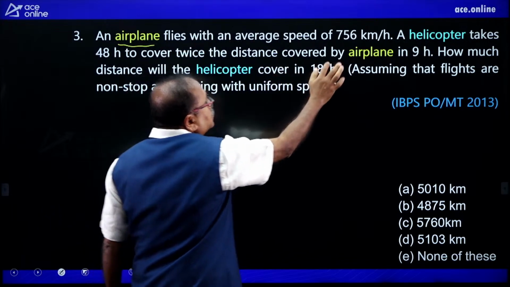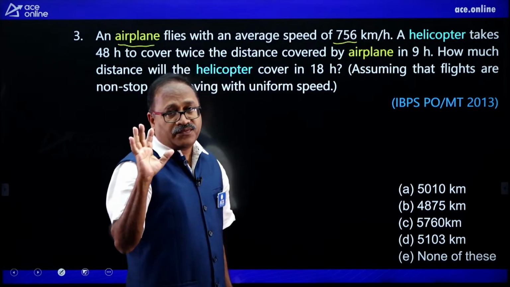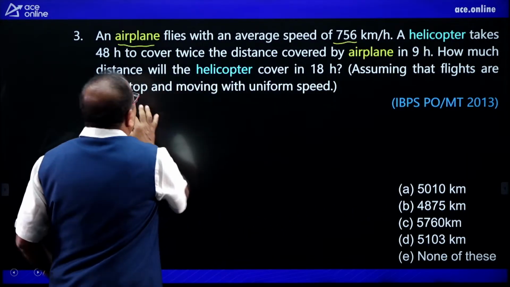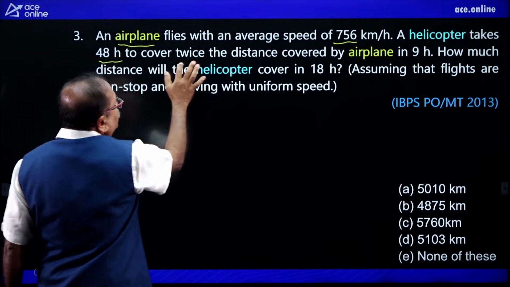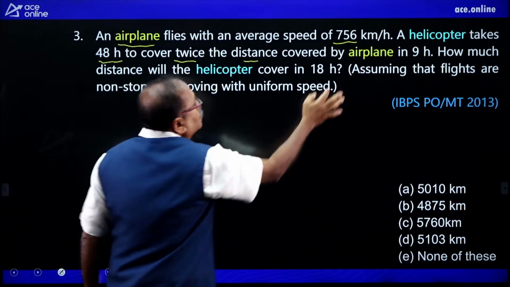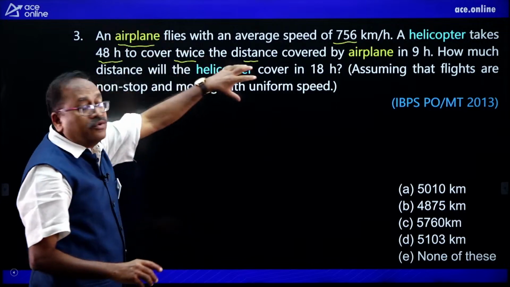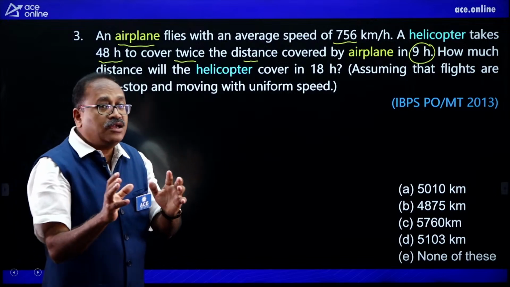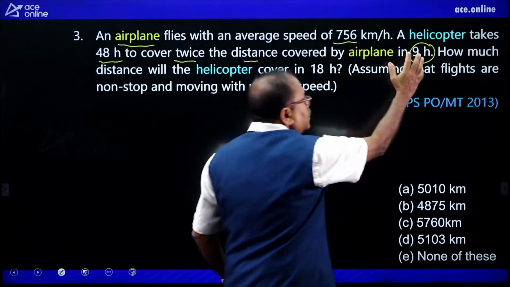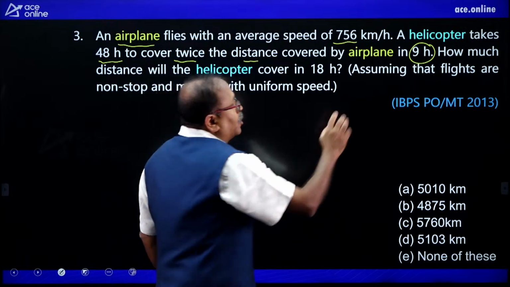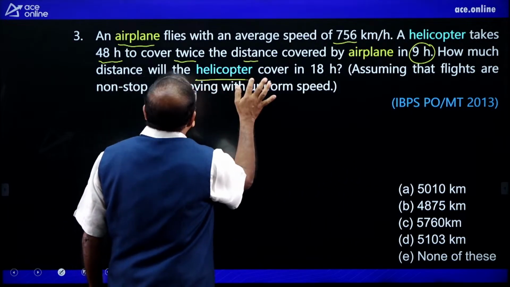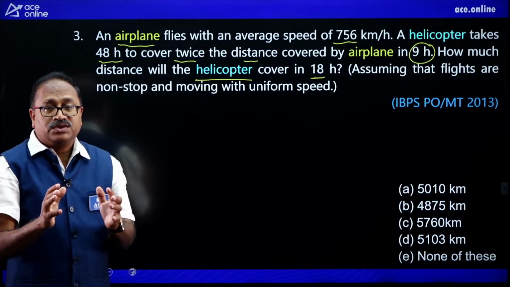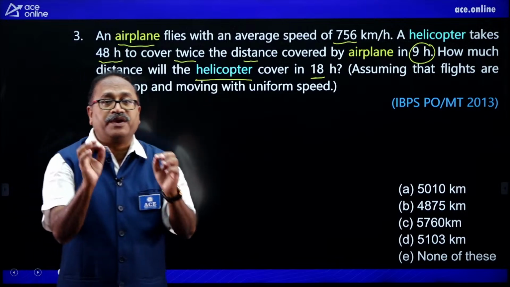An aeroplane flies at an average speed of 756 kilometer per hour. Helicopter, that is another one. Helicopter takes 48 hours to cover twice the distance, 2 times the distance that the aeroplane covers, and the time the aeroplane takes to cover that is 9 hours. Fine. Now, how much distance will the helicopter cover in 18 hours? So, simply I need to find out the helicopter speed.